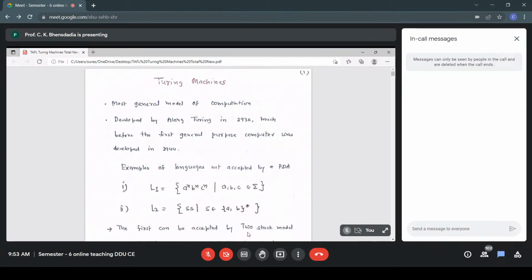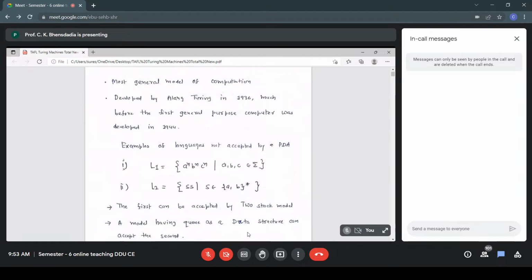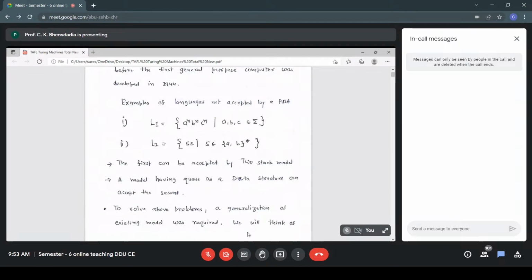Now look at these languages L1 and L2. L1 is a raised to n, b raised to n, c raised to n, where a, b, c belong to sigma, and L2 is SS, where S belongs to (a+b) star. Now the first language can be accepted by a two-stack model.